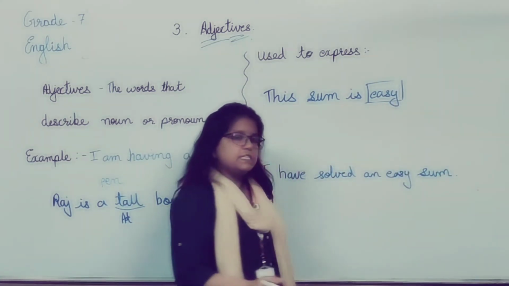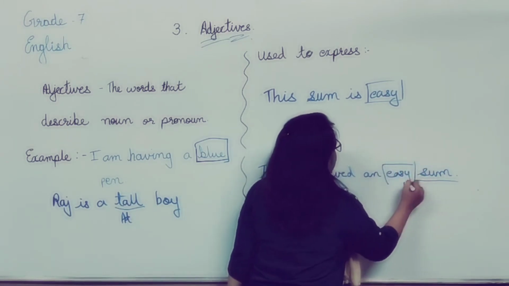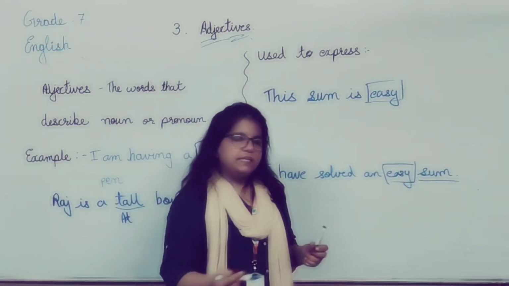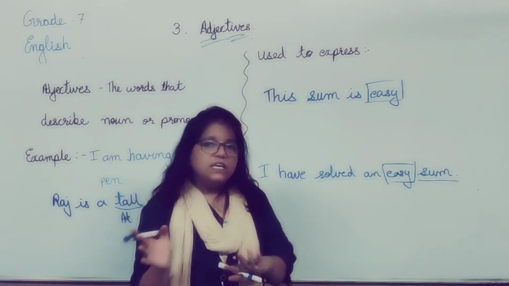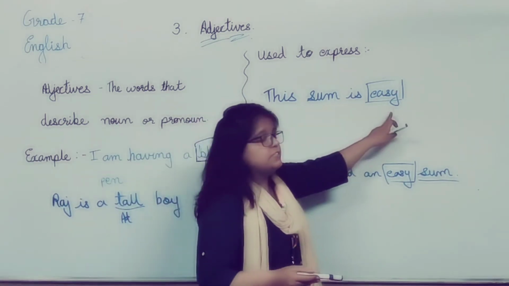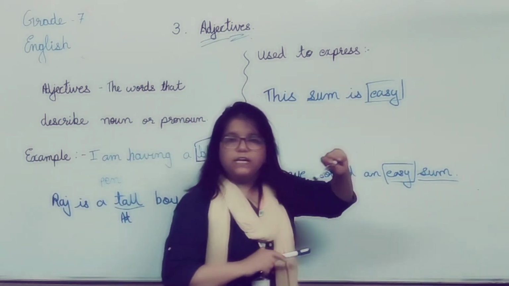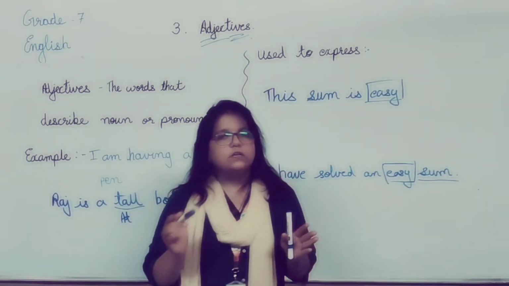Here also you can see the information which is given about the sum, that is easy. In both sentences, what is being told about the sum is that the sum is very easy. But the difference is that here it is written after the noun, and here it is written before the noun.